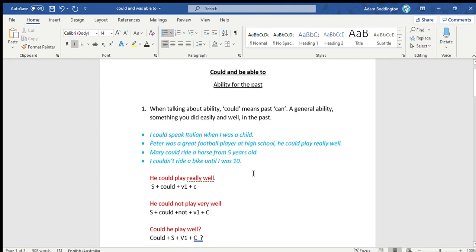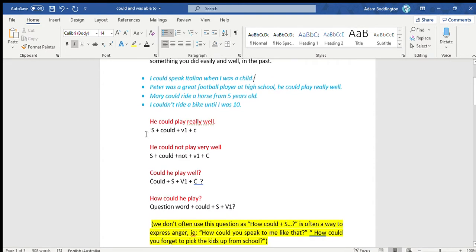Okay, so when we use could, we use the subject. So in this sentence, I've got he could play really well. So he is my subject, could is could, play is V1, and really well is an adverb. Okay, so I'm just going to add it as a complement, okay, because it's extra information.